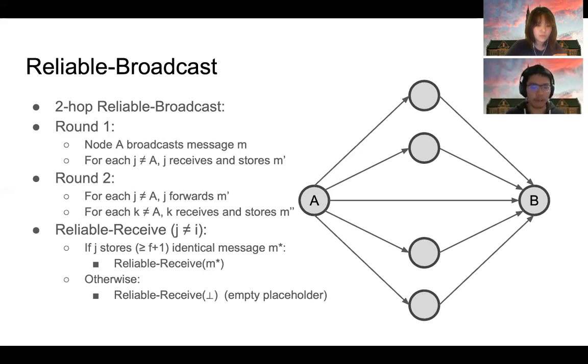At the end of round 2, each node will reliably receive a message depending on the messages it receives and stores in the memory set R. By default, node A reliably receives its own message M. And for node J not equal to A, if J stores at least F plus 1 identical messages in R, say M star, then node J reliably receives M star. Otherwise, it reliably receives an empty placeholder.